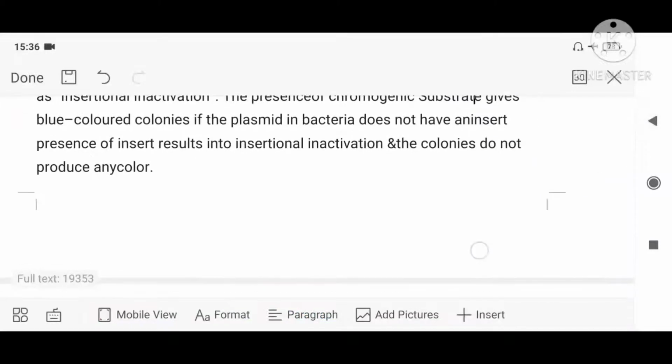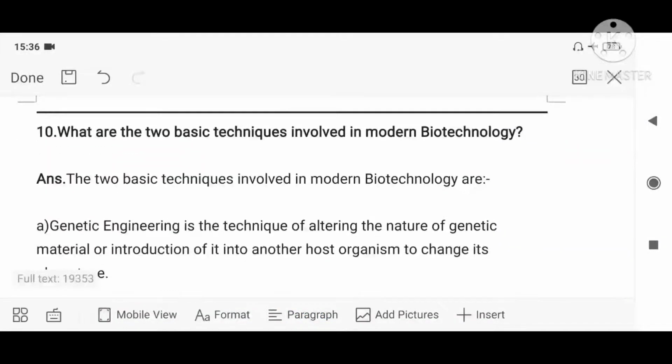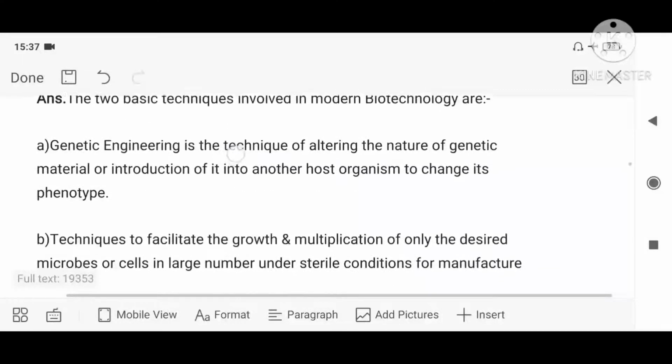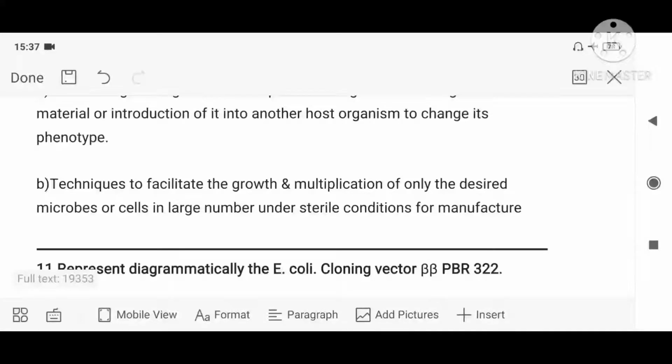Moving on to the next: what are the two basic techniques used in modern biotechnology? One is rDNA technology, the second one is downstream processing. Nowadays we are aiming to produce many materials, like lipase enzyme for industries, for making dyes, medicines, cosmetics, all of which depend on rDNA technology, that is genetic engineering. And for production on a large scale, we have to go for bioreactors and downstream processing. These are the two areas to which modern biotechnology gives much importance.